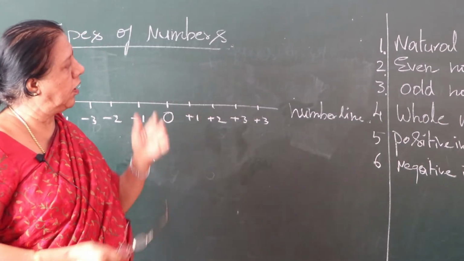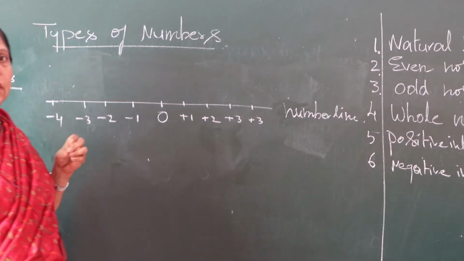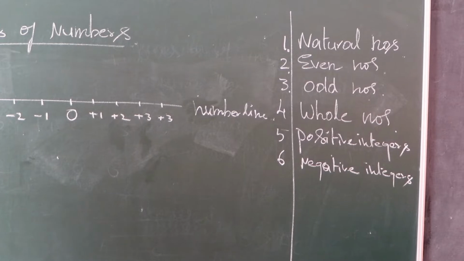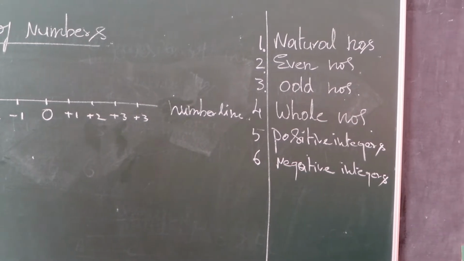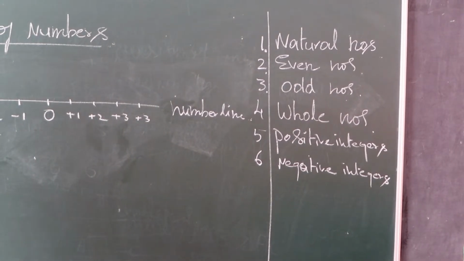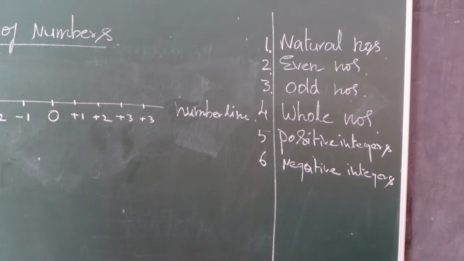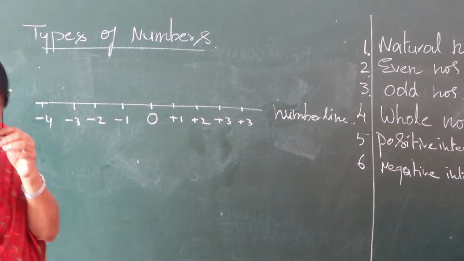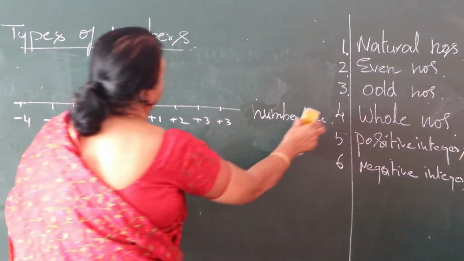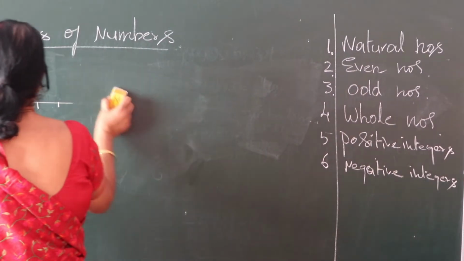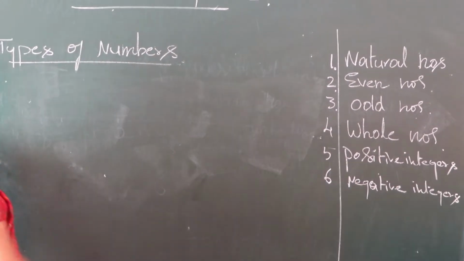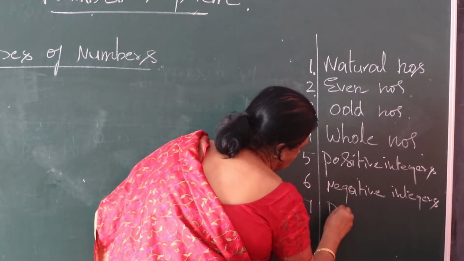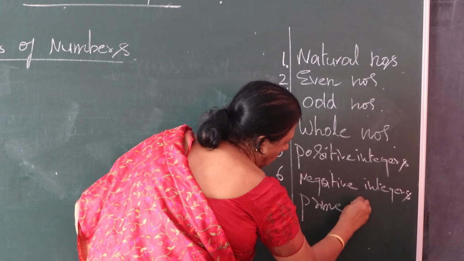So what have we learned so far? Come on, repeat along with me: natural numbers, even numbers, odd numbers, whole numbers, positive integers, negative integers. Next shall we pass on to prime numbers. This is the 7th one, prime numbers. I will explain prime numbers.